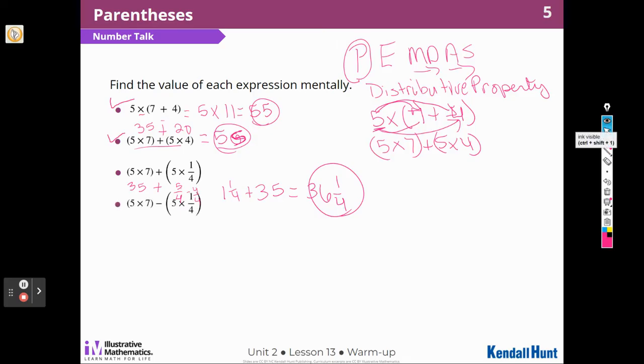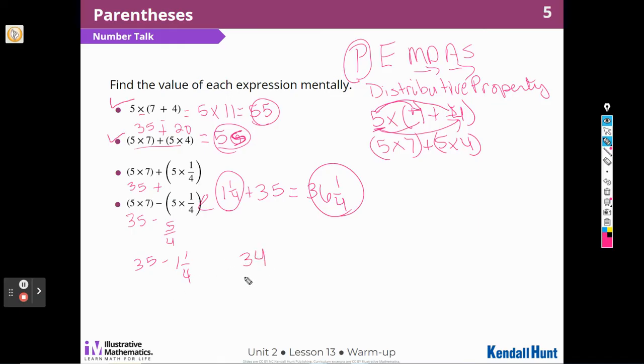All right, and then the last expression, let me get rid of this so we can see it. 35 minus 5/4. Or we could say 35 minus 1 and 1/4, because that's what we decided that this is, right? So I know that I'm going to take 1 away from the 35 and get 34.